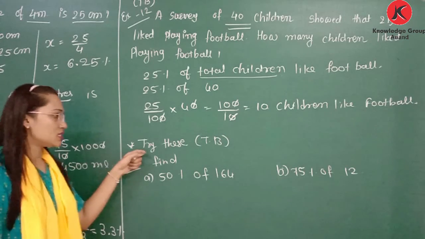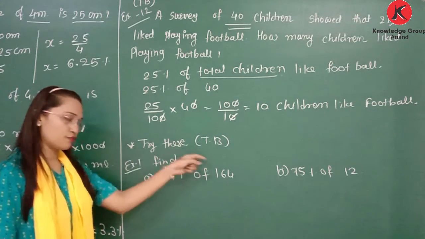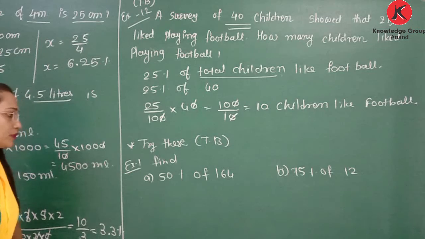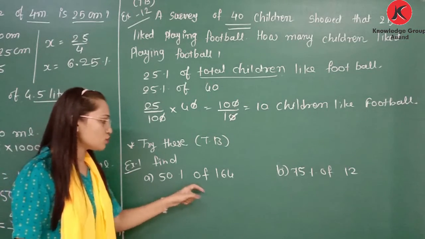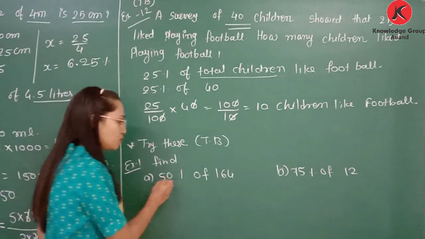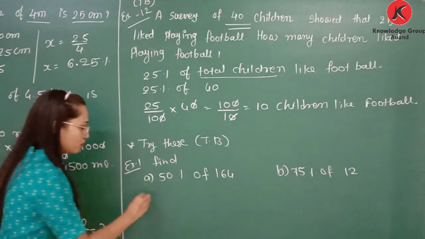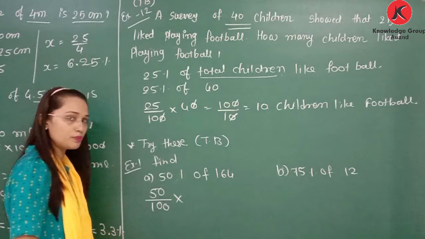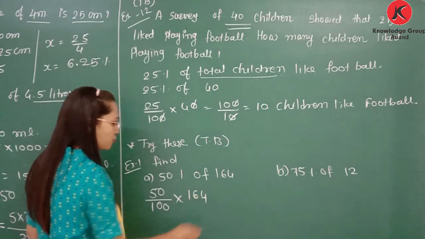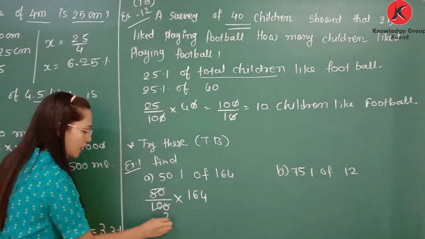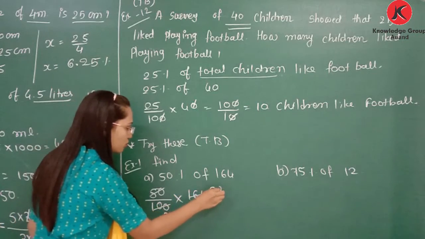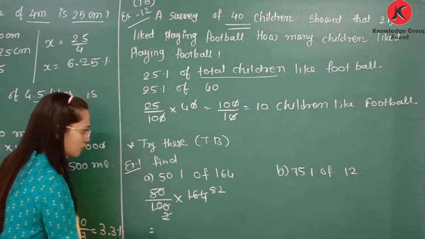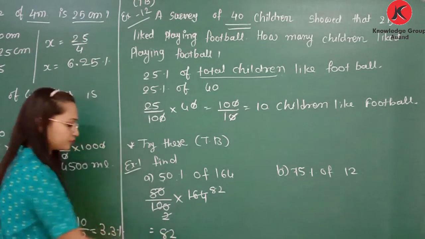Now next one, these are the examples of try this from the textbook. So here first example, 50% of 164, you need to find 50% of 164. So we can write 50% means 50 by 100, of means multiplication, 164. 50 2s are 100, so 82. So 50% of 164 is 82.